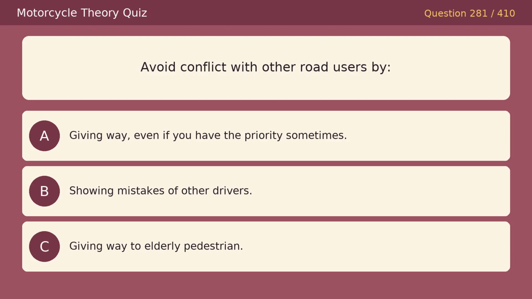Avoid conflict with other road users by. Option A, giving way, even if you have the priority sometimes. Option B, showing mistakes of other drivers. Option C, giving way to elderly pedestrian. The correct answer is A, giving way, even if you have the priority sometimes.